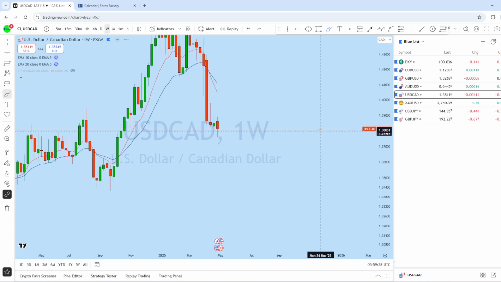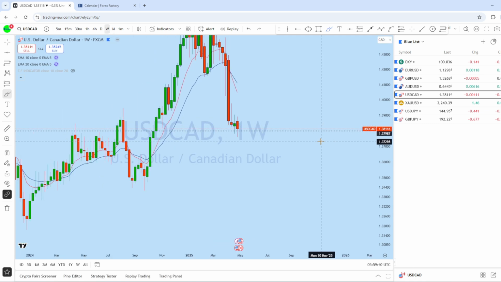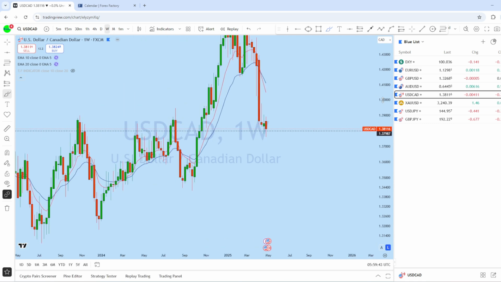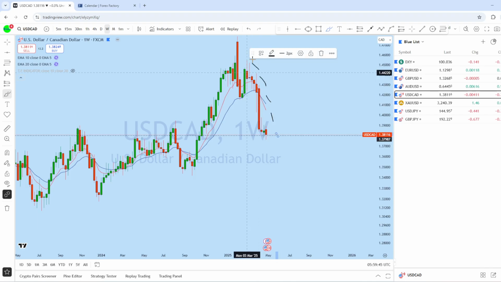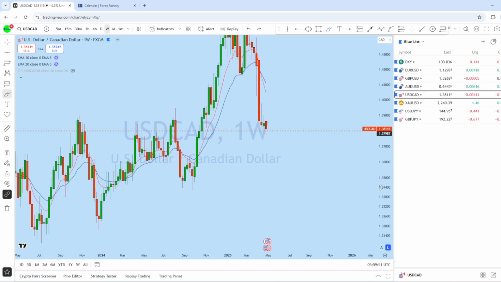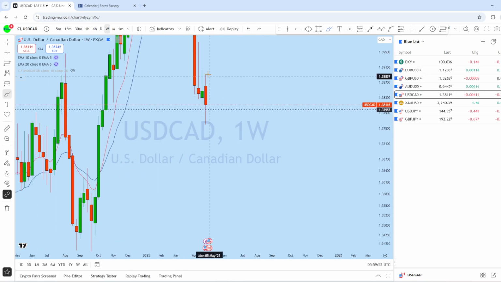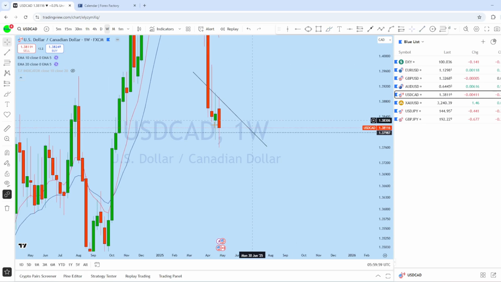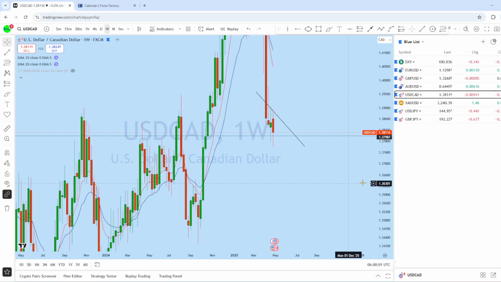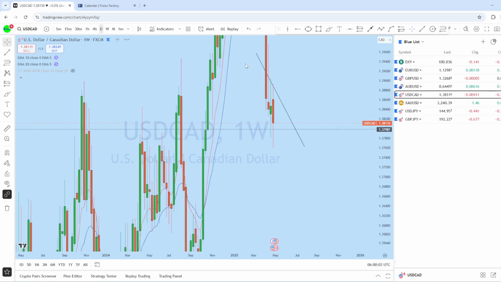Now dropping down to the weekly chart here, we can see that the market was forming a series of lower highs with multiple liquidity grabs, and DXY has formed a bearish candle. Now what I think is that this week we might see a potential retest of this trend line and then a drop back down here to create a new lower low.